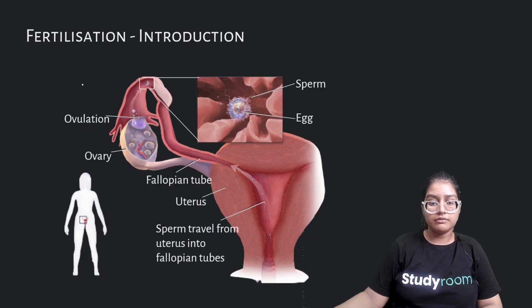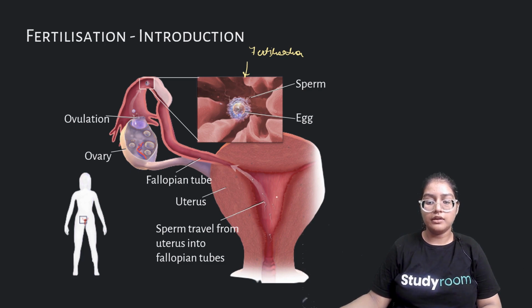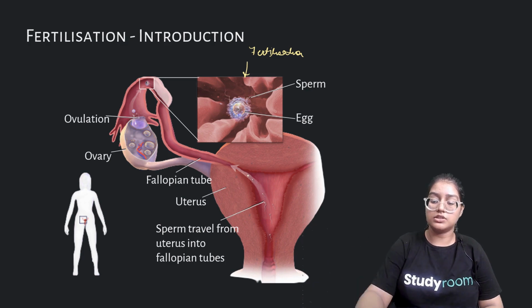Now this is the fertilization introduction. So you can see here, this is a sperm fusing with the egg. This is what fertilization is. And when we broaden it, you'll see the ovary here, it's ovulation. Ovulation means when the egg travels all the way to the fallopian tube, and sperms travel from here and they both fuse here. The ovary produces the ovum. So the ovum travels from here to here, and sperms enter here, and here the fertilization takes place.